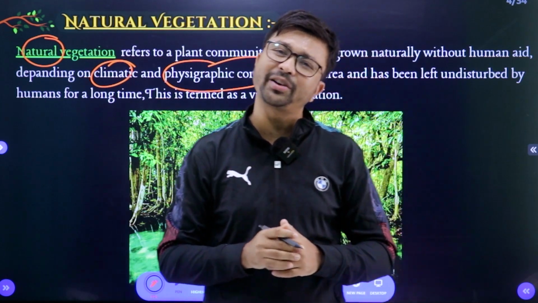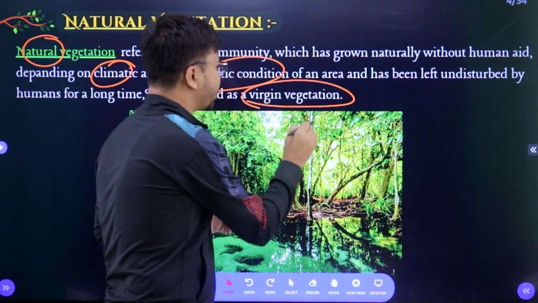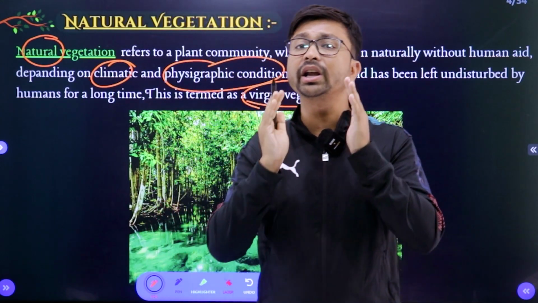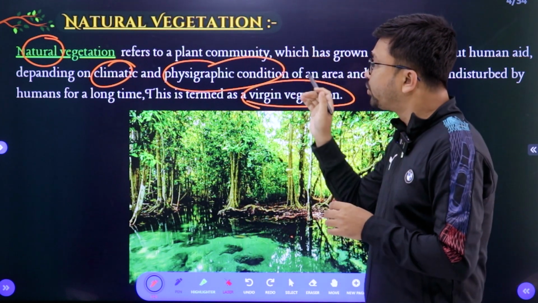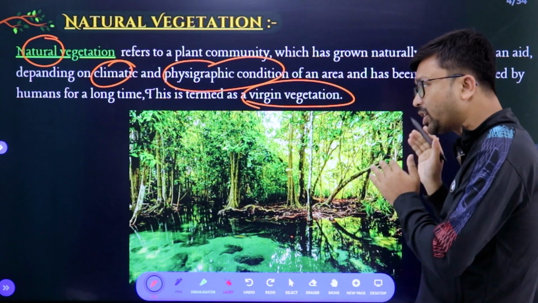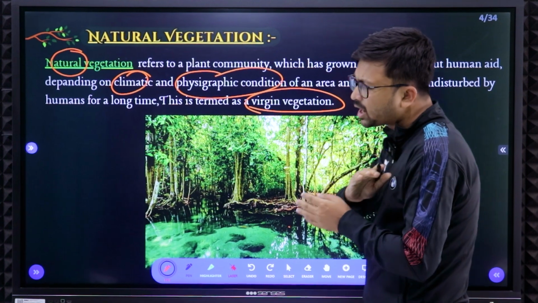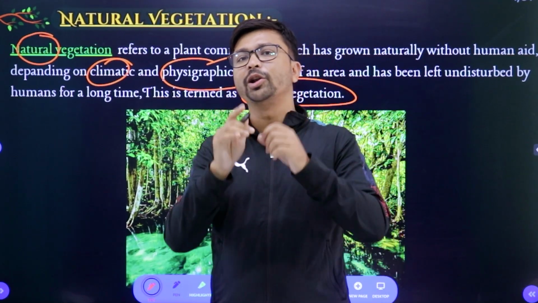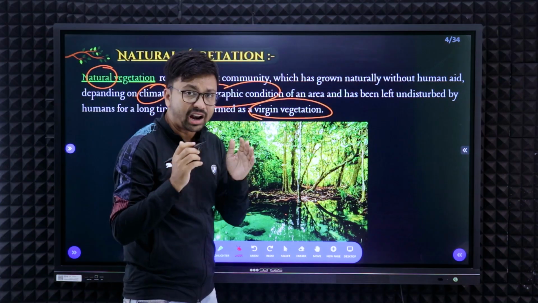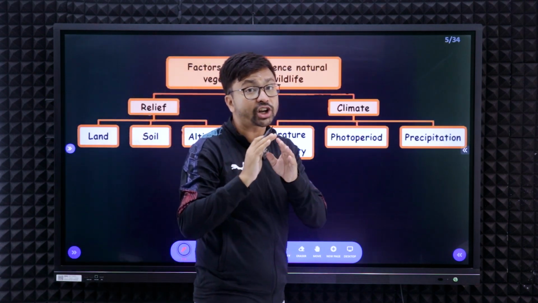for a long time. And if there is no human interference at all, then we consider it as virgin vegetation. So these are the important terms you need to remember. These are the important geographical keywords from this part: depending on the climatic and physiographic condition of a particular area, without any human interference, and when it is completely untouched, it is called virgin vegetation. Now we need to discuss the factors of natural vegetation distribution in detail.